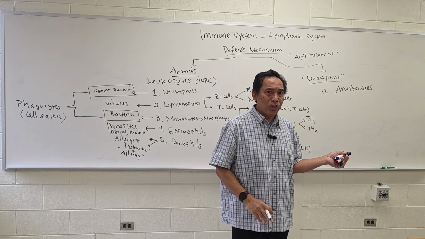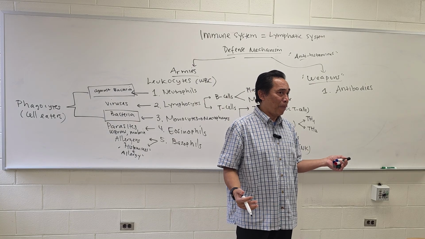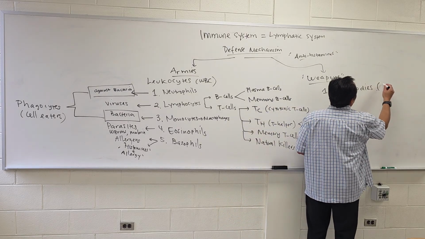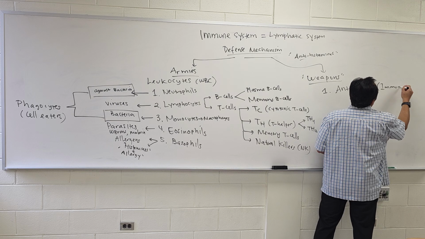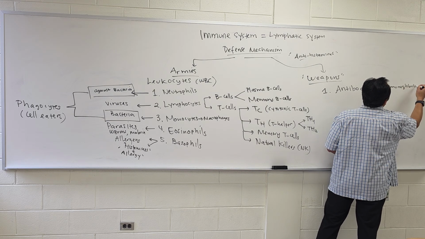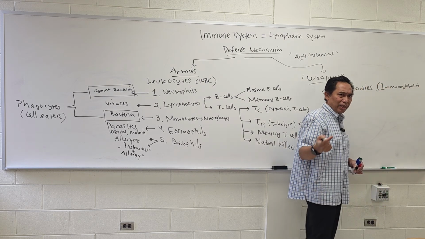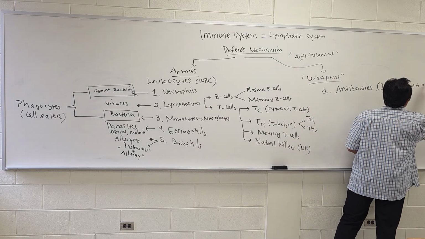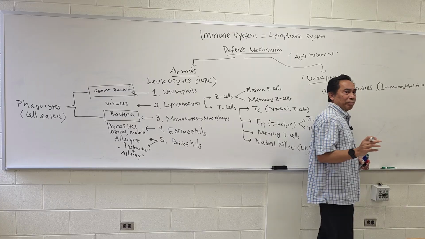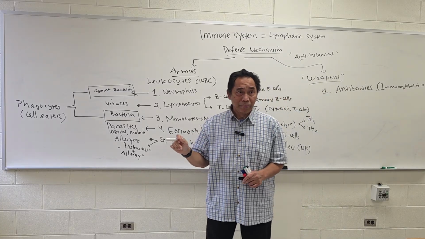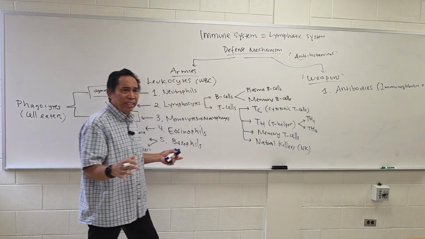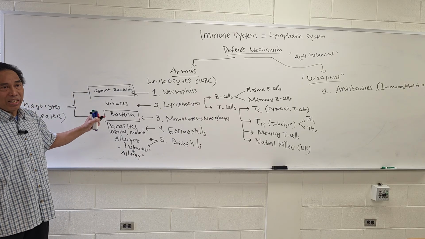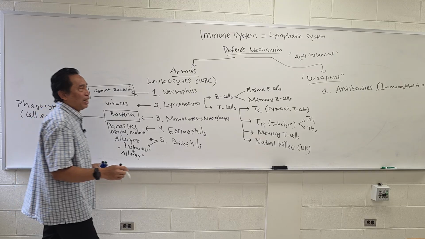It is only produced whenever we have an infection. Antibodies are also known as immunoglobulin, which is a type of protein carried in the blood plasma, or Ig. You get this one? Now, who produces the Ig? What is the factory for the Ig? This one over here.